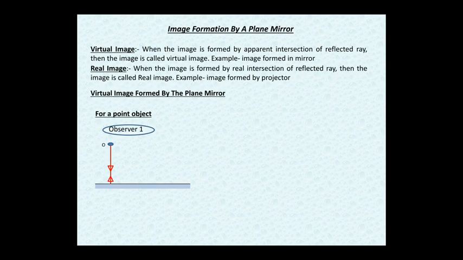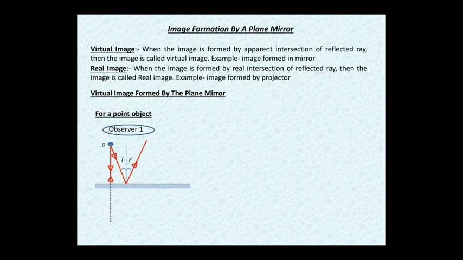Another ray of light falls on the mirror. Now we draw a normal. We decide an angle of incidence. With the same angle, we have a reflected ray. Now the reflected ray, the straight one, the normal one, and this reflected ray reach the observer. But these are never going to intersect. So where are they going to intersect? Let us see. We'll extend the rays behind the mirror, and we are extending the reflected rays, not the incident ray.